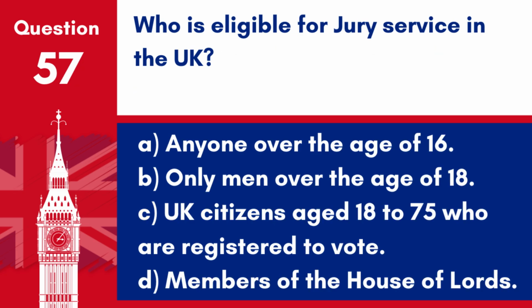Question 57. Who is eligible for jury service in the UK? A. Anyone over the age of 16. B. Only men over the age of 18. C. UK citizens aged 18 to 75 who are registered to vote. D. Members of the House of Lords. Answer: C. UK citizens aged 18 to 75 who are registered to vote. These individuals may be called to serve on a jury in the UK.